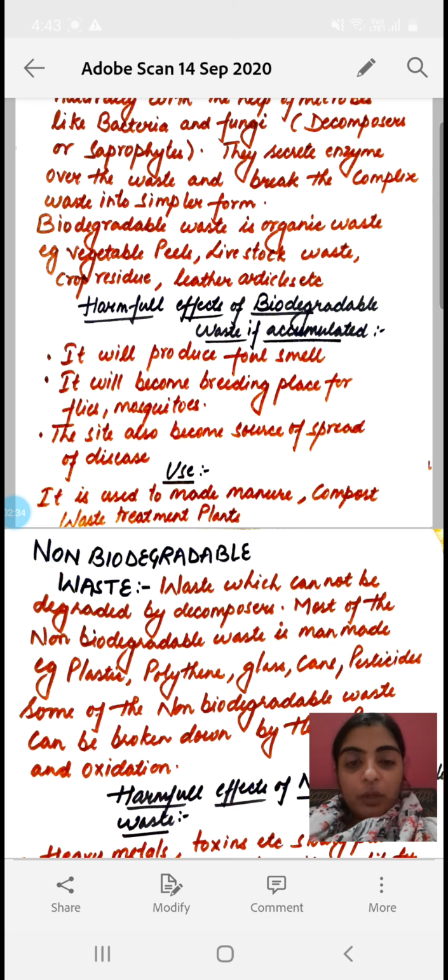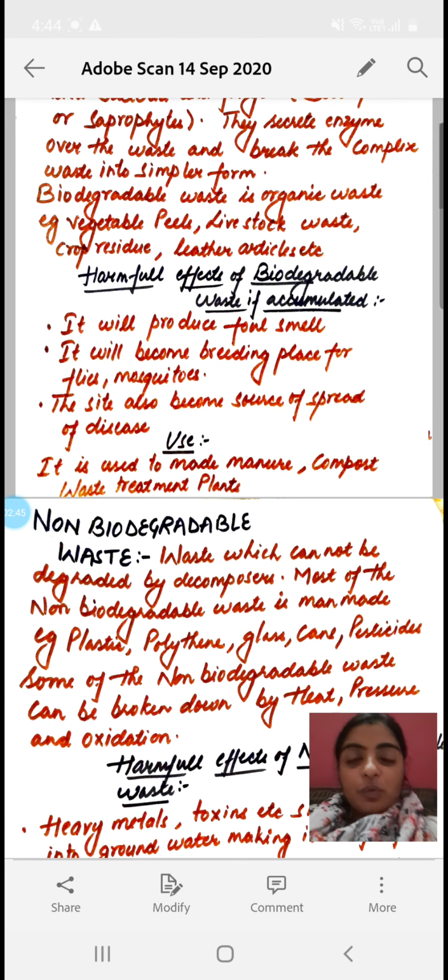And we all know that these flies and mosquitoes act as vectors which carry disease-causing organisms. If we talk about the use of biodegradable waste, I have already discussed that it is used to make manure and compost, and it is also used in waste treatment plants. Examples of waste treatment plants are biogas plants as well as sewage treatment plants. Here biogas is produced. The main component of biogas is methane, and this methane is used as fuel.